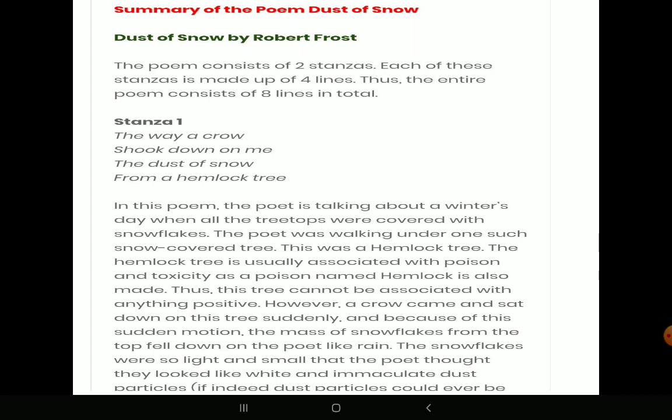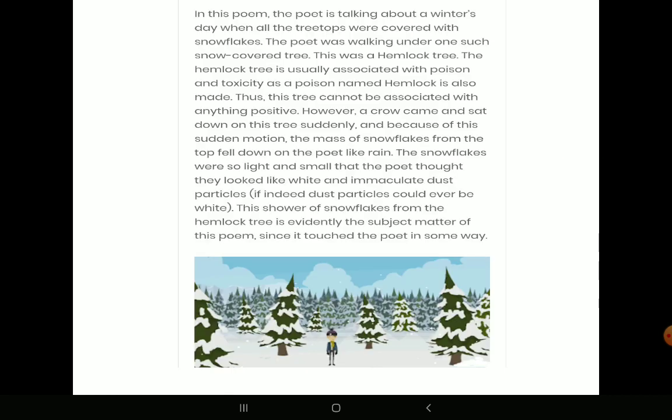And such a tree, which is usually associated with poison and not thought to be good, we can never even consider that a hemlock tree and a bird like a crow could bring a spark of happiness in somebody's life. So a crow came and sat on that hemlock tree, and the crow shook down some dust of snow. Dust of snow means some dust particles of the snow. They fell on the poet's head. So when the snowflakes fell on the poet's head, whatever thoughts were going on in his mind changed for something better.